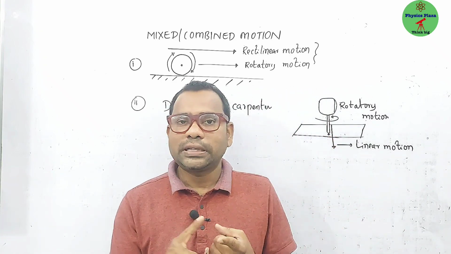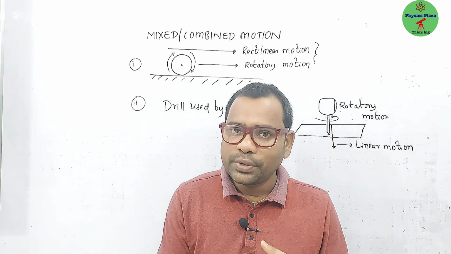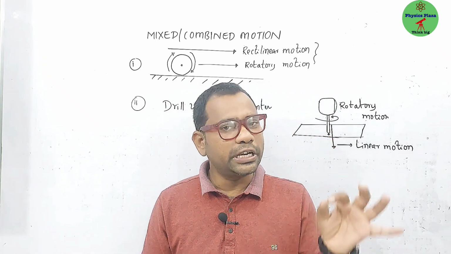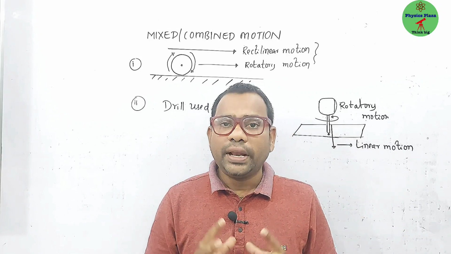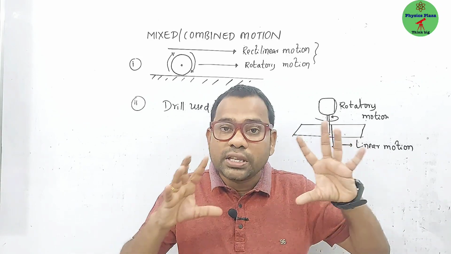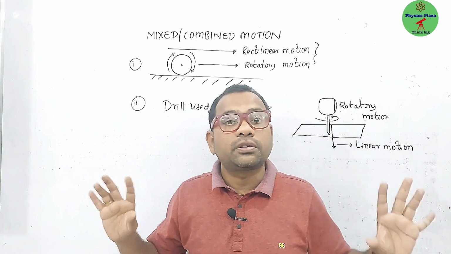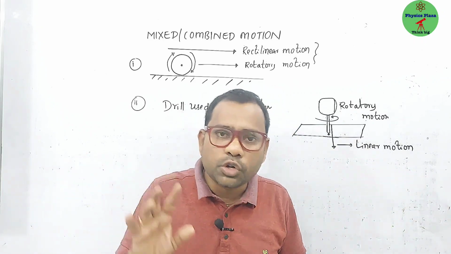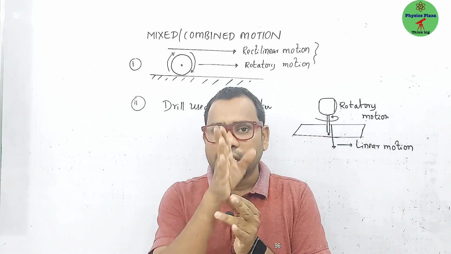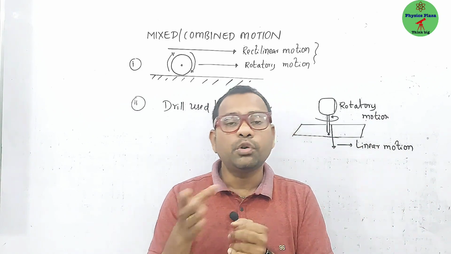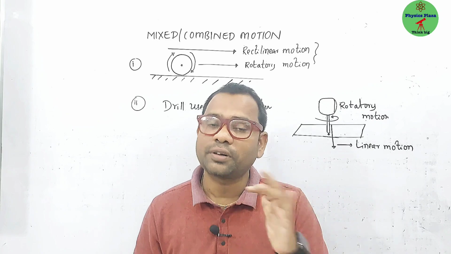What is rest, dear children? If any object is not changing its position with respect to the surroundings, then we can say that it is at rest. Whereas if any object is changing its position with respect to the surroundings, then we can say that it is in motion. Rest and motion are both relative terms. The same object can be at rest or in motion. It depends on the observer.